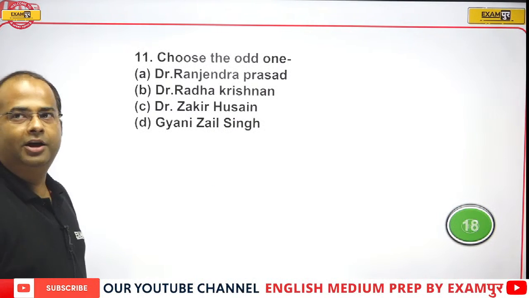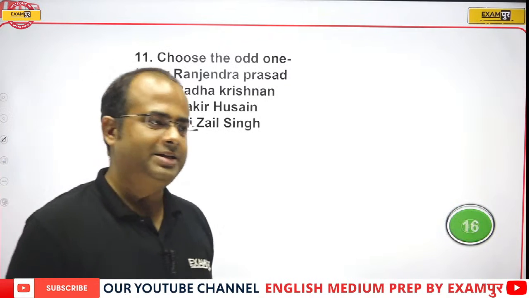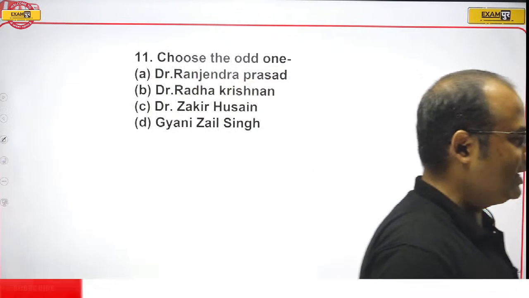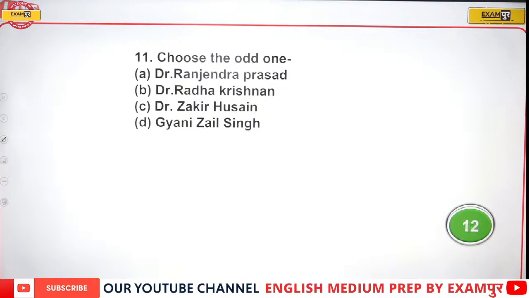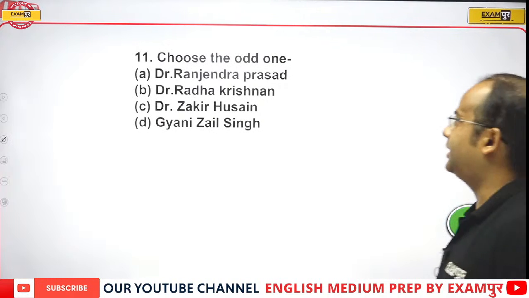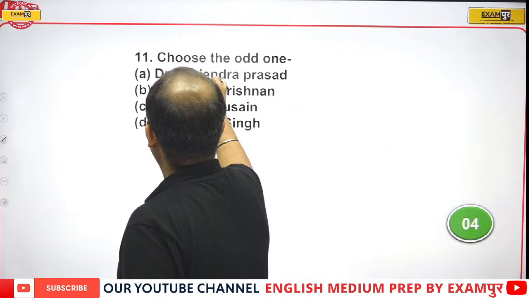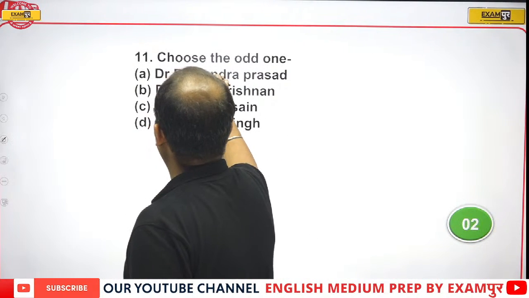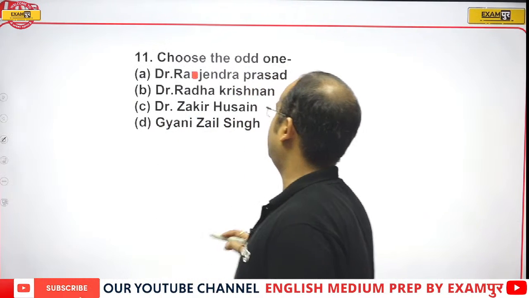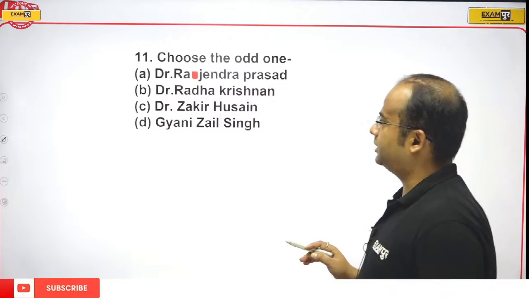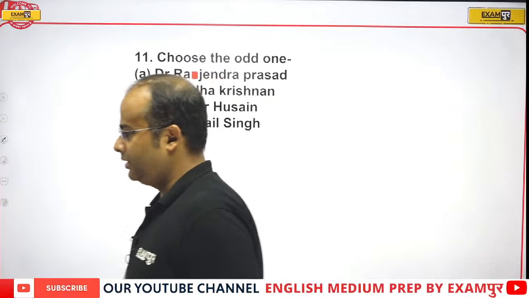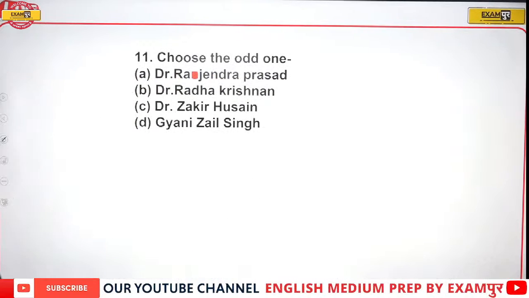Now come to a very good question. It is more of a reasoning question rather than general awareness or polity. The question is: choose the odd man out. Dr. Rajendra Prasad, Dr. S. Radhakrishnan, Dr. Zakir Hussain or Gyani Zail Singh.